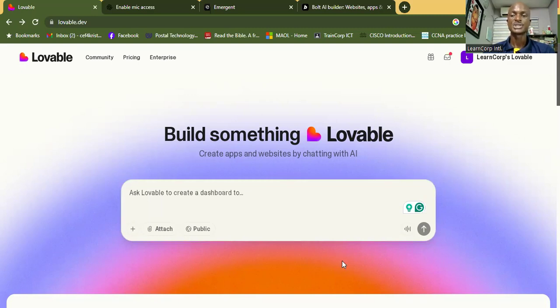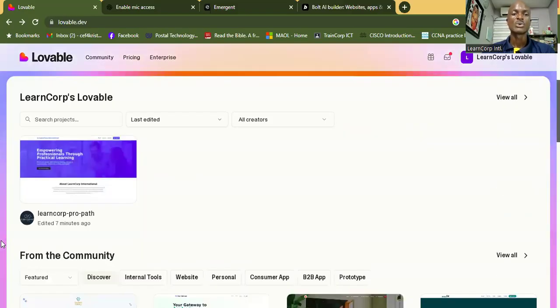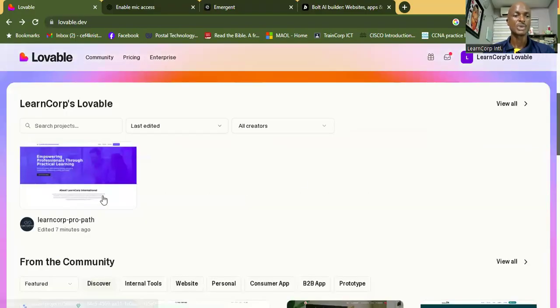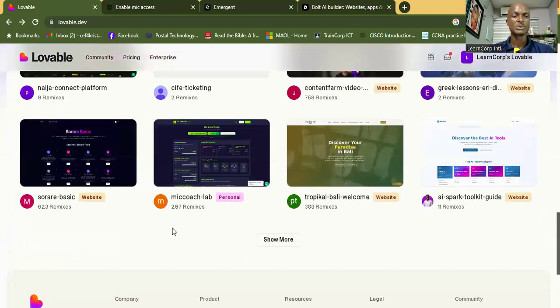And I can publish it. If I have my website, I can upload it. If you don't have a website, you can build one with this same tool. This is my publication right here. I have not published it though. It was just done 7 minutes ago. And these are the other ones that are available.